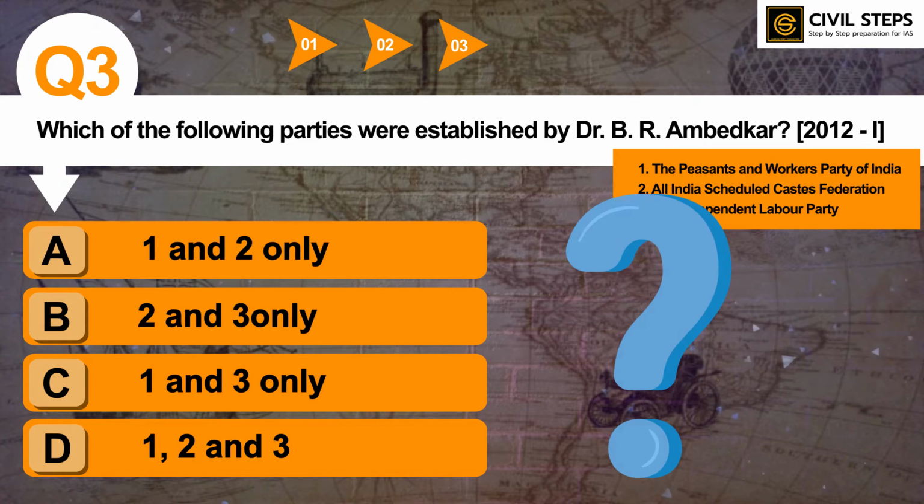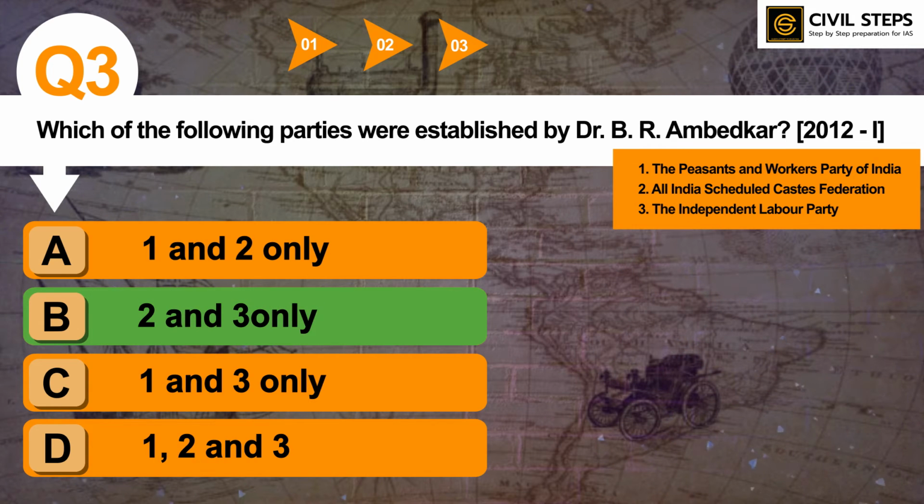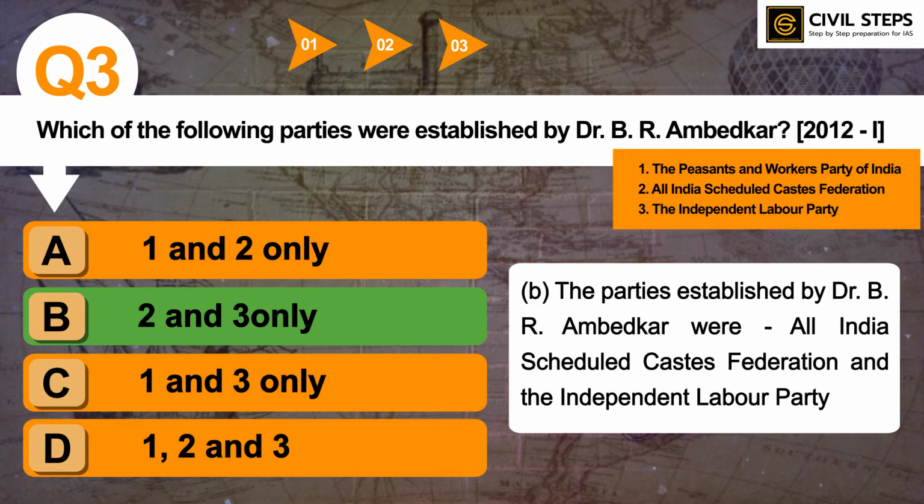So the answer of this question is option B, 2 and 3 only. The parties established by Dr. B.R. Ambedkar were All India Scheduled Castes Federation and Independent Labour Party. So you should read about these parties. You should read in detail about statement number 1, 2 and 3.